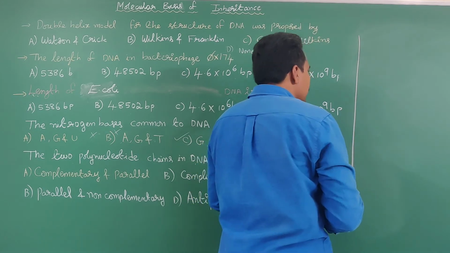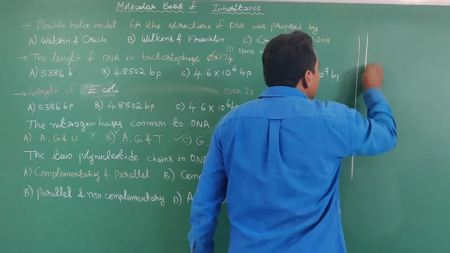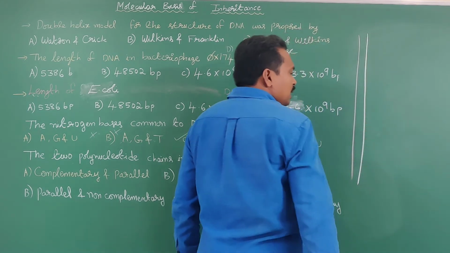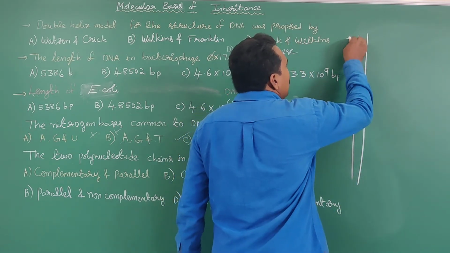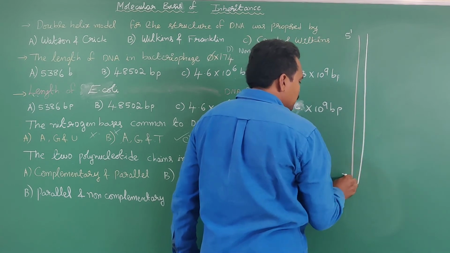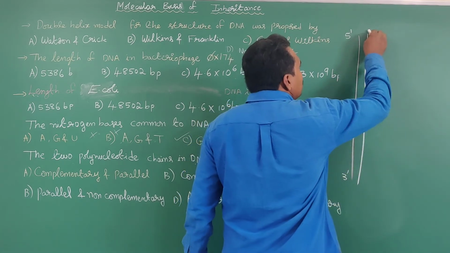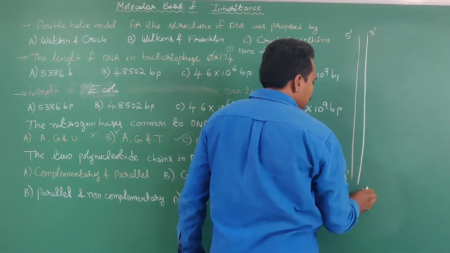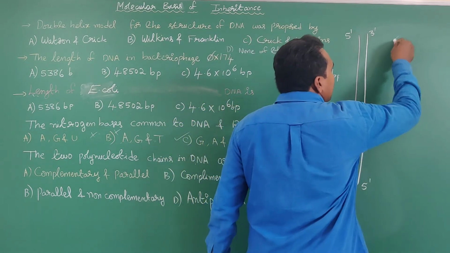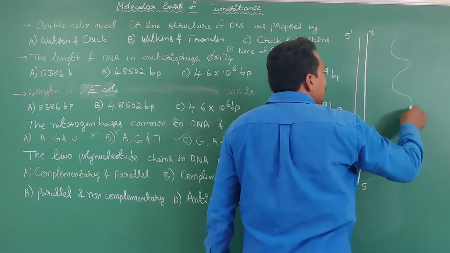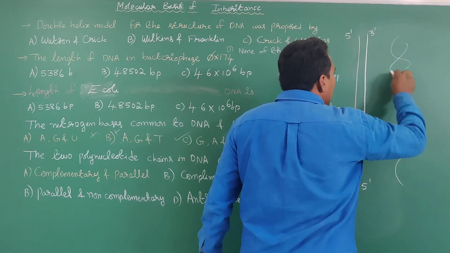Both the strands are arranged in an anti-parallel manner. Here the left side red color is one strand. The polarity of one strand is 5 prime to 3 prime and the other strand's polarity is 3 prime to 5 prime. They are arranged in a helical manner and anti-parallel with each other.